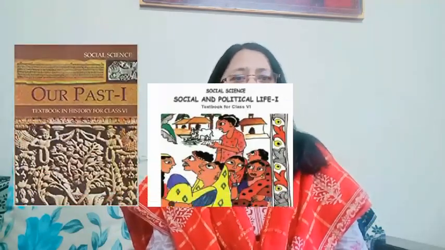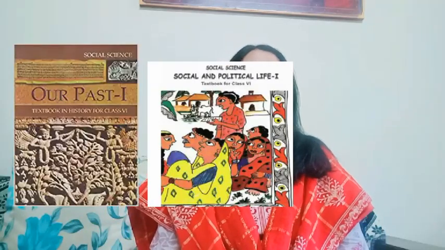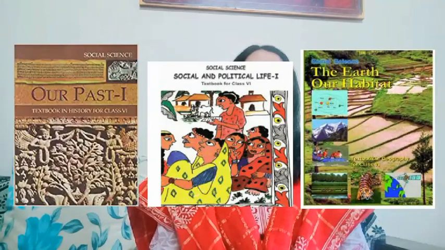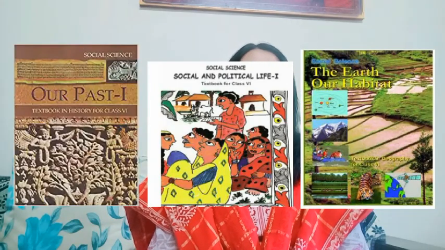The first book is history. The name of the book is Our Past First. The second book is civics, political and social life. The third book is geography, the earth, the habitat. So, students, we will start with the first book, that is history, Our Past First.